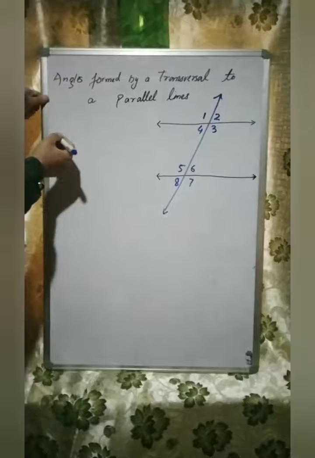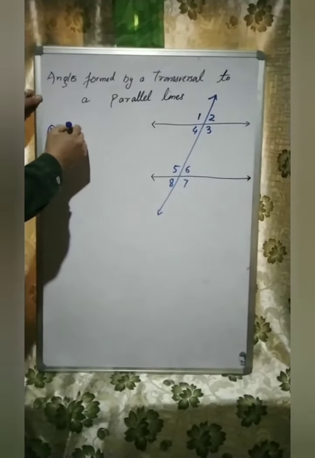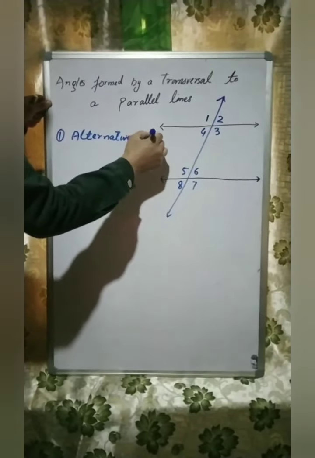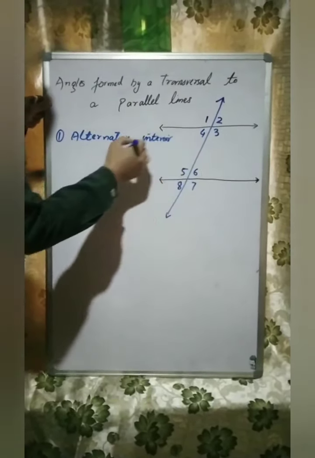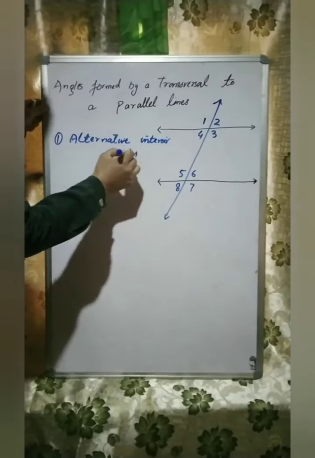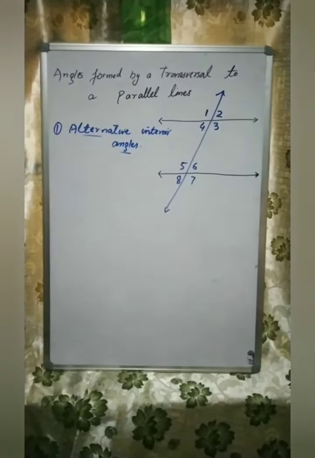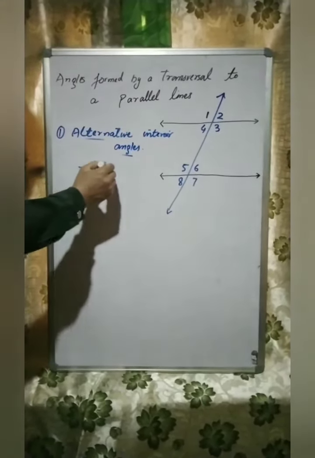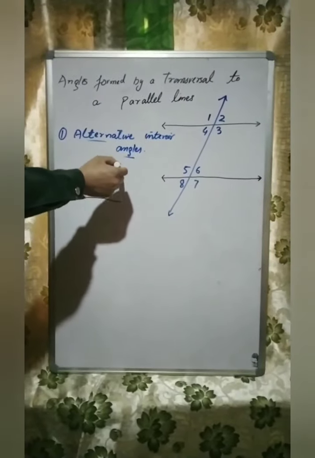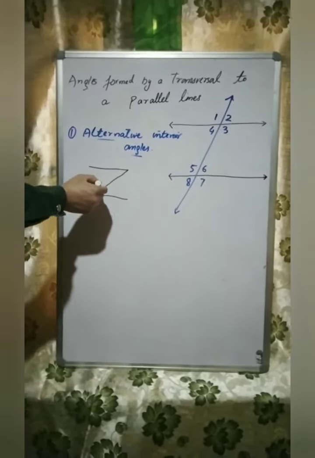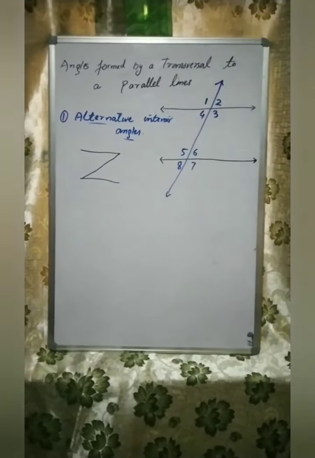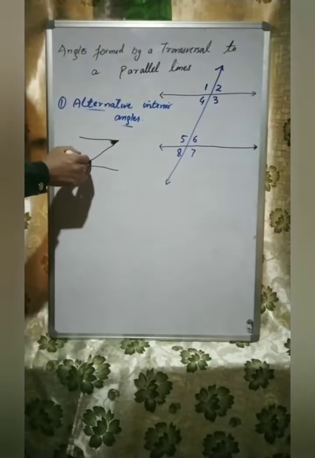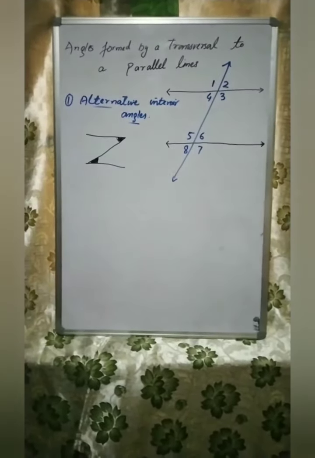Now, first is alternate interior angles. Let us check what alternate interior angles are. Dear student, you should remember, whenever we have parallel lines and a transversal cuts these parallel lines like this, it creates a Z shape. These two interior angles are known as alternate angles. And you should remember, they are always equal.